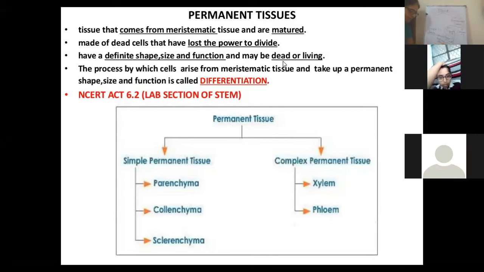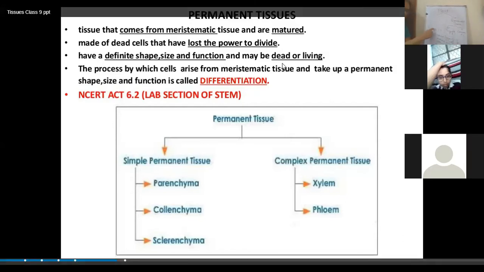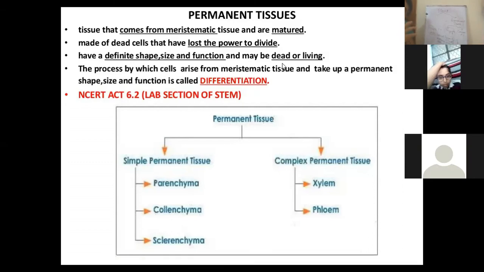same function, having same structure and same function. They are known as simple permanent tissue. But if the cells with which the tissue is made up are of different types, having different shape and difference in their function, then we call it complex permanent tissue.